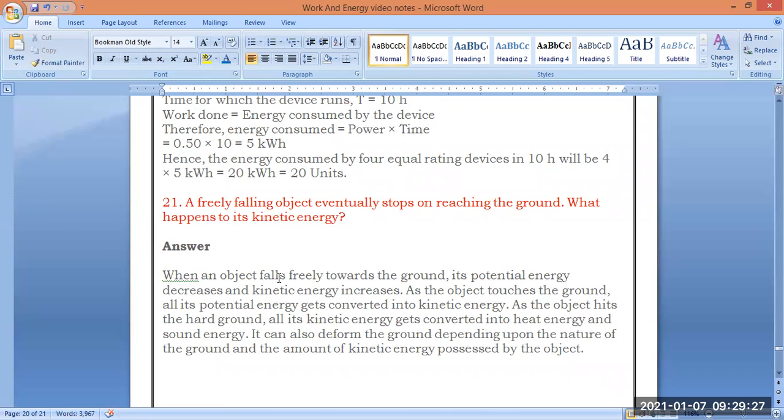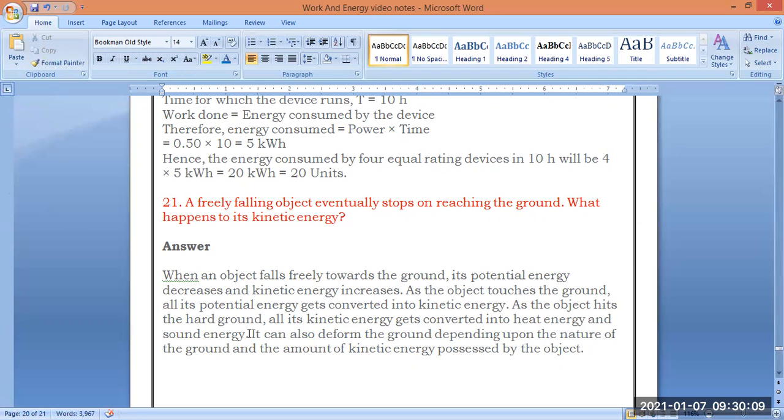When an object falls freely towards the ground, its potential energy decreases and kinetic energy increases because the object is coming towards the ground. When it is at a certain height, it gains potential energy. When it starts moving towards the ground, the potential energy converts into kinetic energy. As the object touches the ground, all its potential energy gets converted into kinetic energy, because after falling on the ground, it may move a certain distance. As the object hits the ground, all its kinetic energy gets converted into heat energy as well as sound energy.